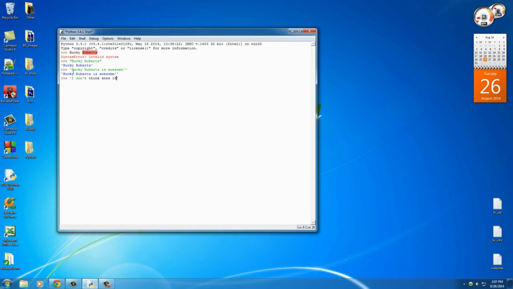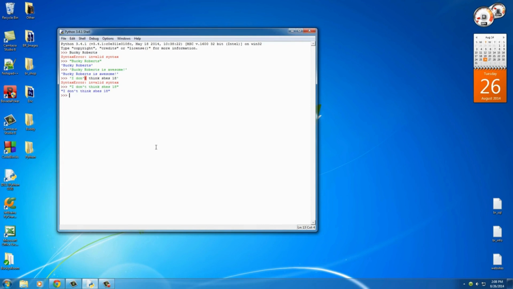Well, what these quotes mean is it's pretty much telling Python where to begin and where to end. So in this example, right up here, it started right here, it said Bucky Roberts is awesome, and it ended right here because that's where your quote is. However, this sentence actually uses one of these quotes right after the end, this apostrophe right here. So Python is going to think that it starts here, stops here, and all the rest of this stuff it's going to get confused about. So whenever you have a sentence that does use a single quote, what you want to do is put that in double quotes. So I don't think she's 18, hit enter, and it'll work fine.